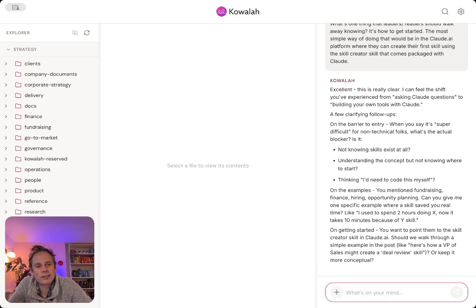And on getting started, what they need to do is make sure they've got a paid Claude license. That could be Claude Pro, could be Claude Max, but more likely Pro. Then they need to go to capabilities and enable skills in the settings page. Claude provides some pre-built skills, one of which is the skill creator skill, and they can use that to create their first skill. It's very easy.